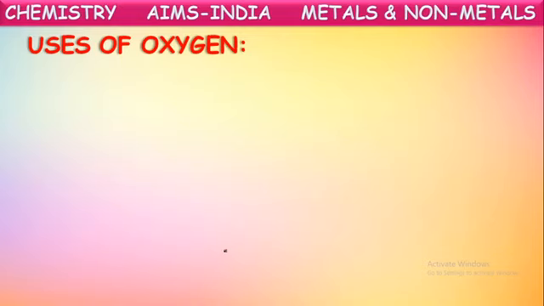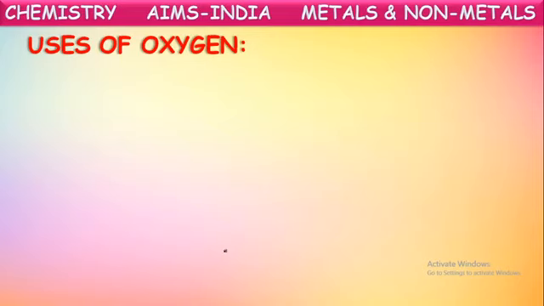Now, let us see the uses of these non-metals. We have seen the properties of non-metals, which are simply the properties which are not shown by metals. If they are not shown by the elements, those elements are considered as non-metals. The elements which do not possess the characteristics of metals are called non-metals, with properties like non-lustrous, non-ductile, non-malleable, bad conductors of heat and electricity, low melting and boiling points. These all are the characteristic properties of non-metals.